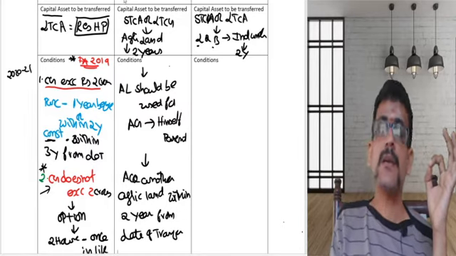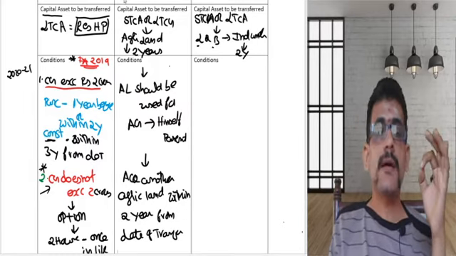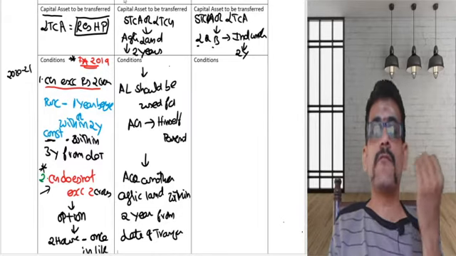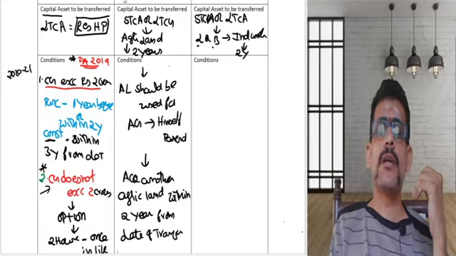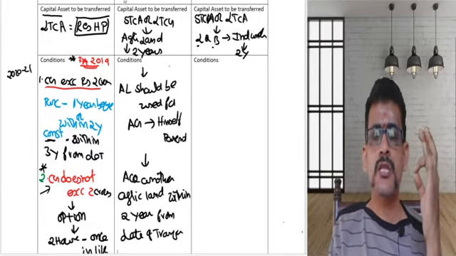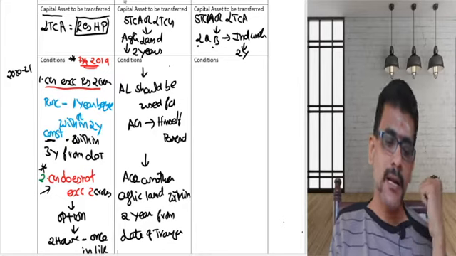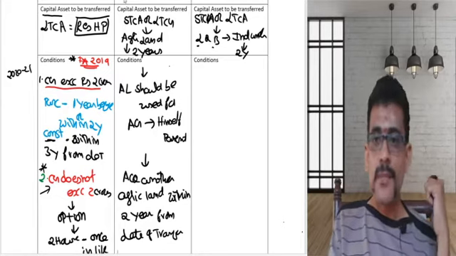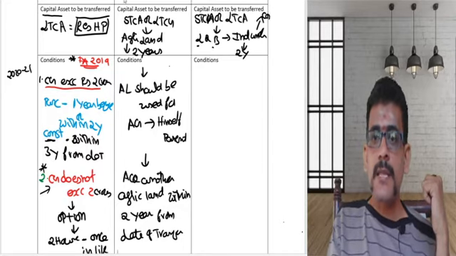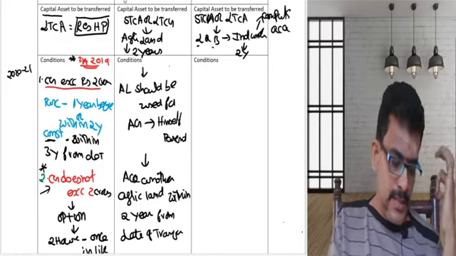Then I can say he has complied with all the conditions of section 54B. Now let us come to section 54D. What is 54D? You are running an industrial undertaking, you have a land and building, and what is happening? This industrial undertaking is compulsorily acquired.